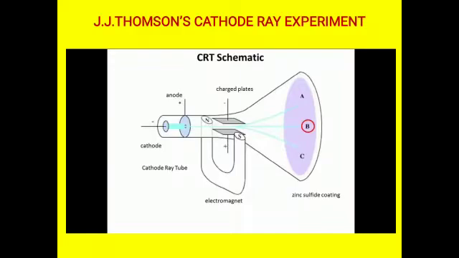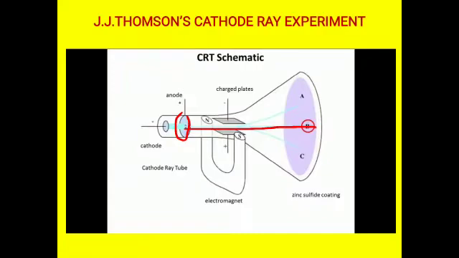After the ray moved towards the anode, what happens? We have a perforated anode. A small hole is there at the middle portion of the anode. Through the small hole, the negatively charged cathode ray penetrates and comes out at the other end of the anode. At the opposite end of the evacuated glass tube, a zinc sulfide coated screen is there. As soon as the cathode ray comes out from the anode, it falls upon the zinc sulfide coated screen and produces fluorescence. Fluorescence means a shining appearance on the screen.